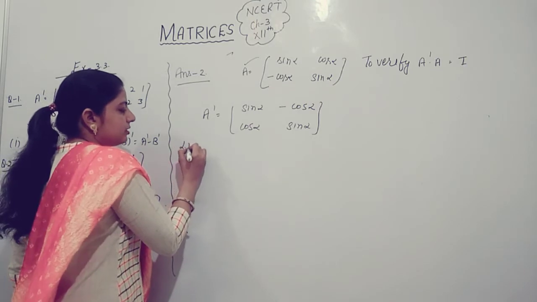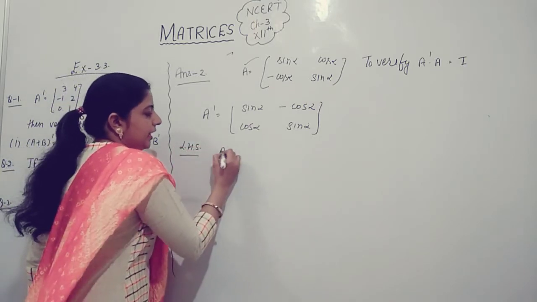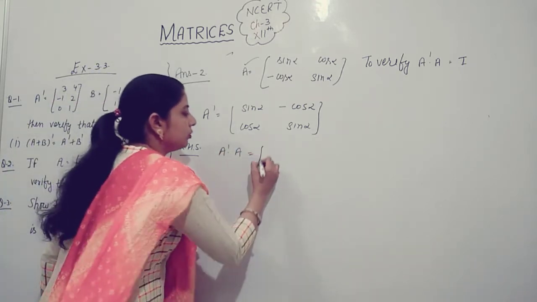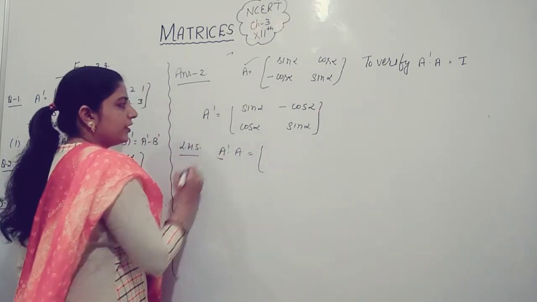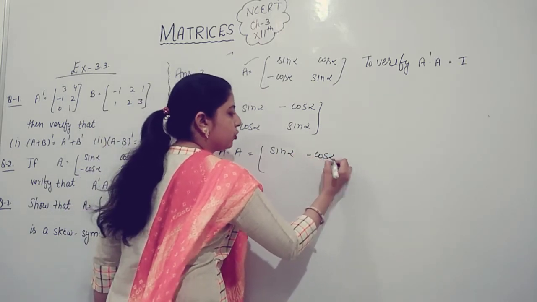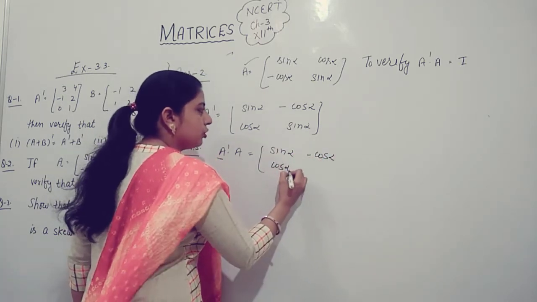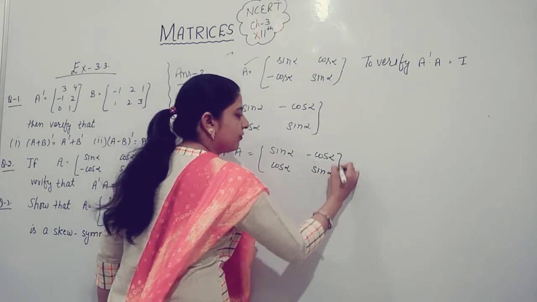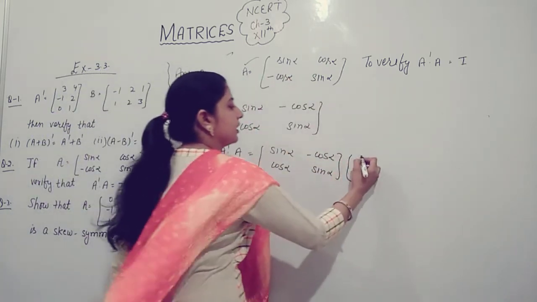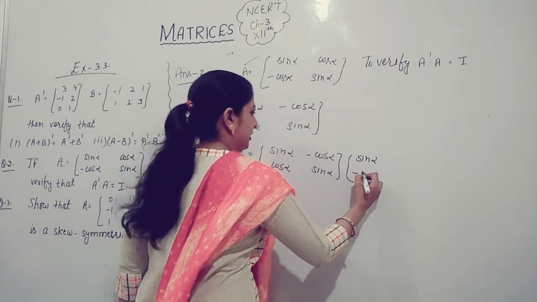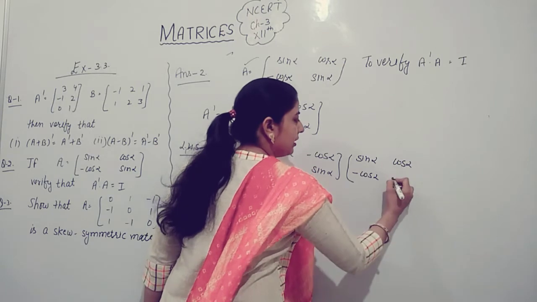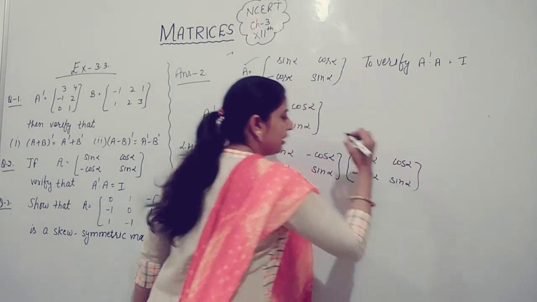Now left hand side, A transpose into A is equal to, write down the value of A transpose, which is equal to sin alpha negative time cos of alpha and sin of alpha. Then the value of matrix A, sin alpha negative time cos of alpha and sin of alpha.